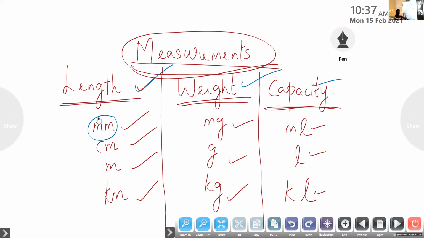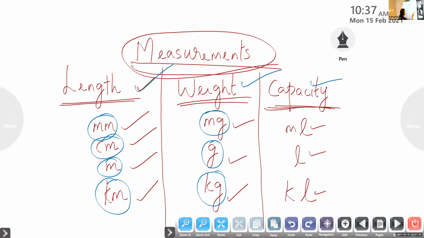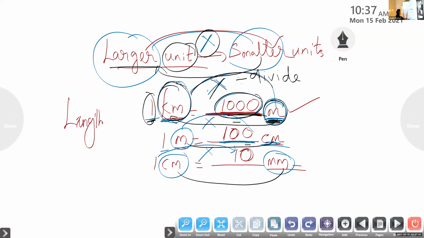Length: millimeter, centimeter, meter, kilometer. Weight: milligram, gram, kilogram. Capacity: ml, liter, kiloliter. Okay? Then we learned 1 kilometer is 1000.